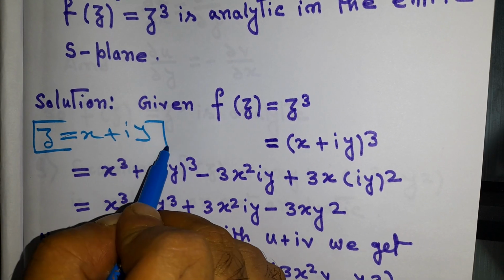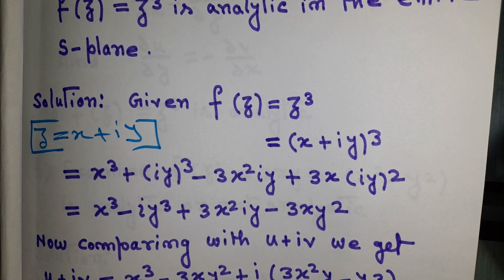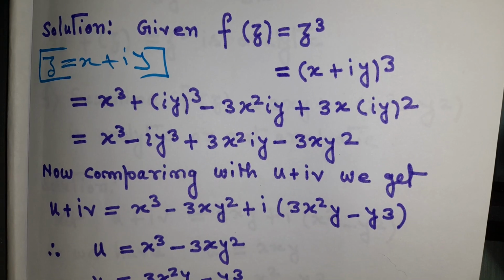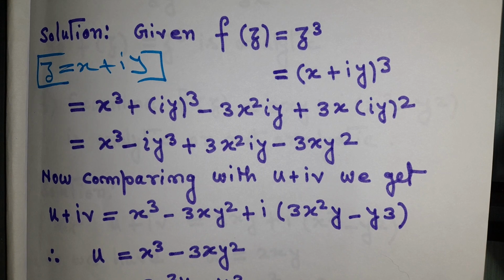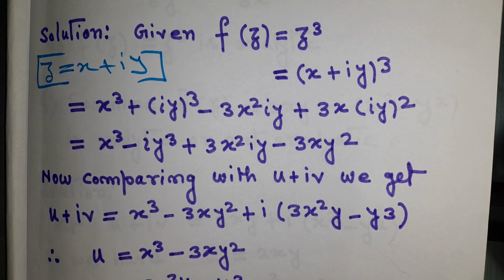So we can write (x plus iy) whole cube. If we expand that, we get x cube minus i y cube plus 3x square iy minus 3xy square.